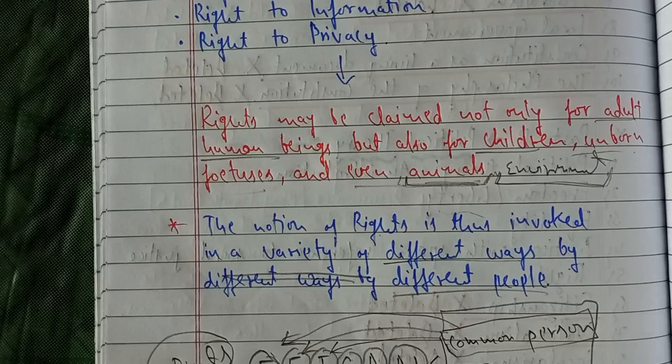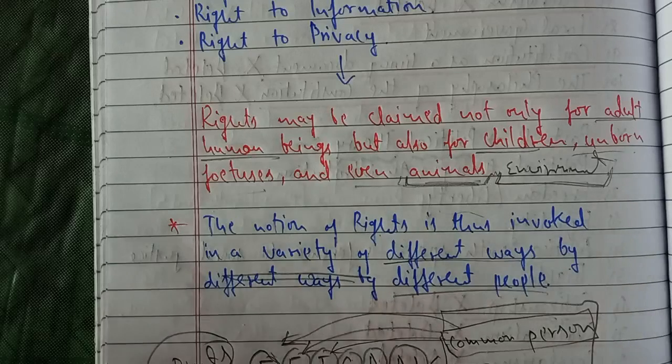If tomorrow we feel there are important rights which should be recognized by the state or by the nation for an individual to protect their dignity as a human being, we'll make a few changes, a few provisions in the constitution through amendments, or bring a few rights for the citizens to protect them. As in the case of women, children, we have seen, to protect the scheduled castes, scheduled tribes, OBCs. We have been continuously working for the development and bringing equality for humans. Okay, to protect the dignity of humans, to protect the environment, to protect the animals, children. So with the need of time, we will keep changing and protecting the rights of the people, animals, and environment.